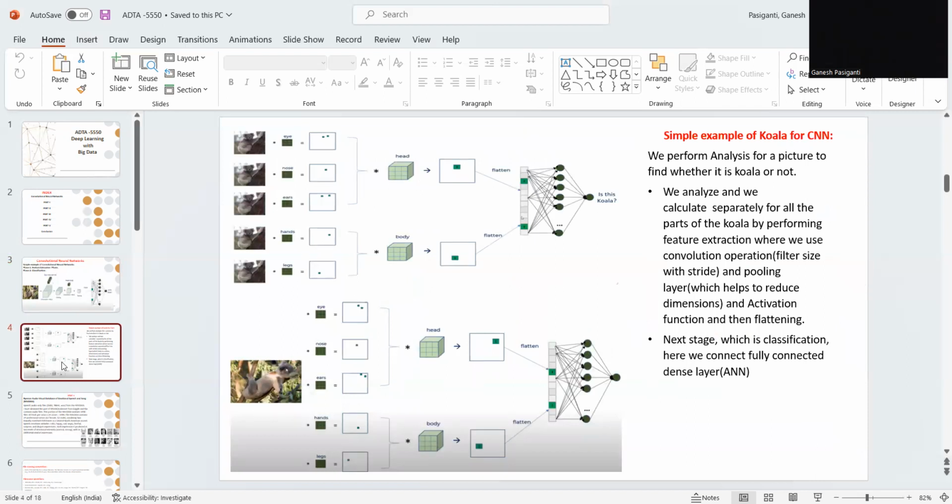Coming to this, we perform analysis on the picture to find out whether it is a koala picture or not. Here, we first perform feature extraction for all the parts of the koala, where we can see the eyes, nose, ears, hands, and legs. We perform the convolution operation with the part of the eyes in the green color, and likewise for the ears, hands, and legs as well.